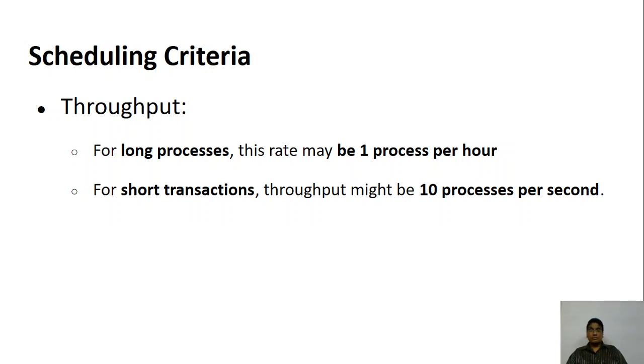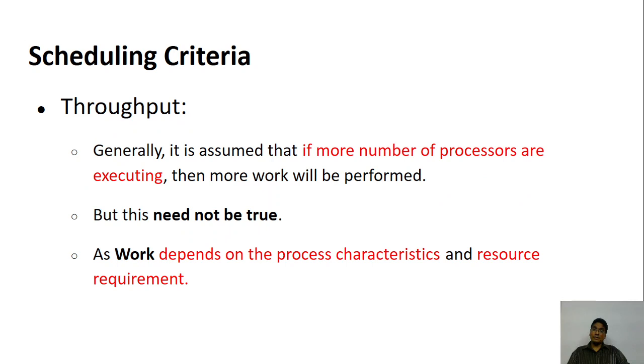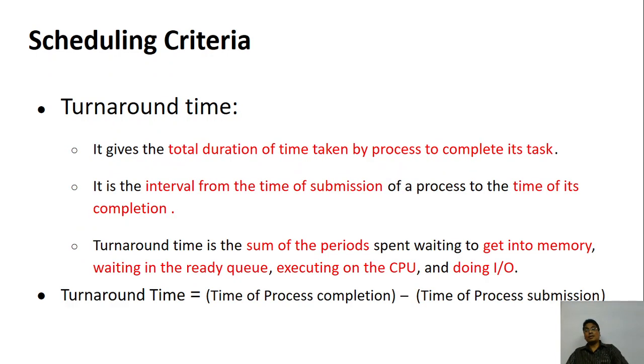A long process may complete one process in 1 hour. If it is a very small process, 10 processes may be completed. So again, it depends on the length. If more processes are completed, then generally we say that the throughput is good because more things are completed. But that may not be true. I have already told you, it depends on the characteristics of the process and the resource requirement. If the process itself is very lengthy, then only one process may be completed. If there are very, very small, tiny processes, too many processes will be completed very quickly. So you cannot simply judge by throughput.